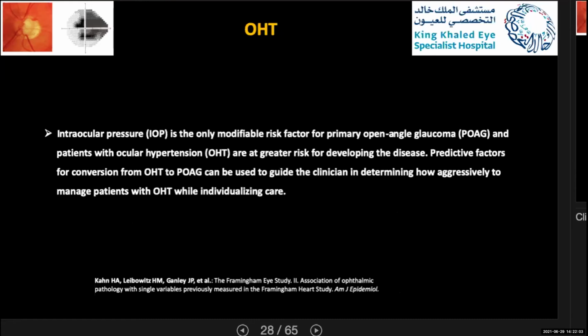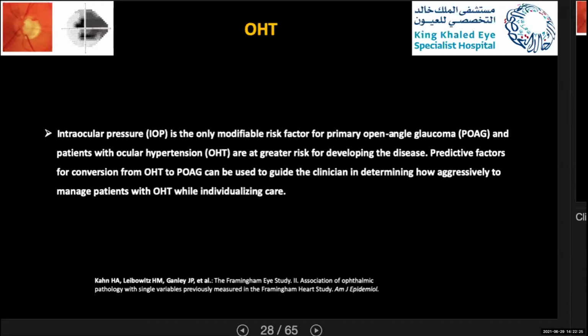Now we'll move to what we'll highlight about ocular hypertension. As we said, IOP is one of the major risk factors, and actually the only modifiable one in open-angle glaucoma.